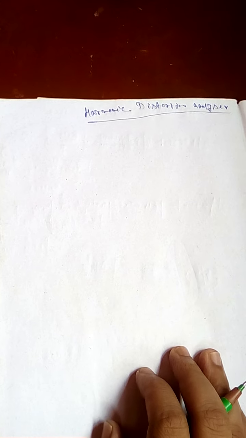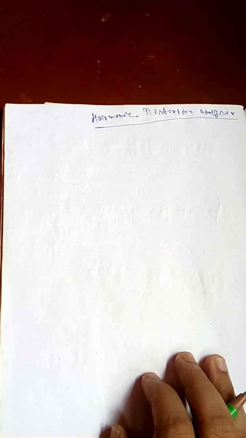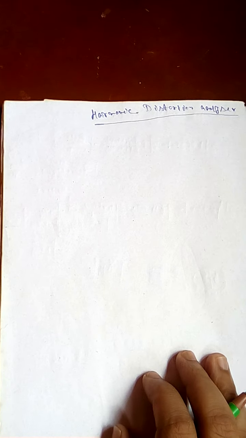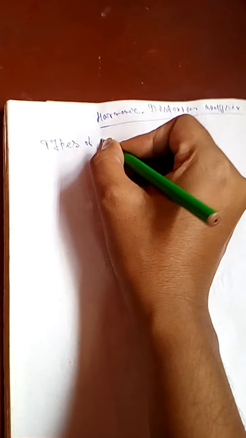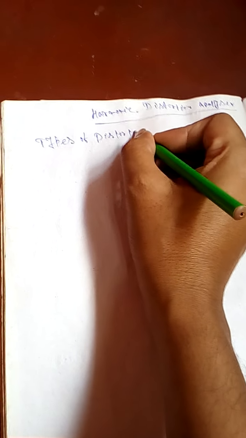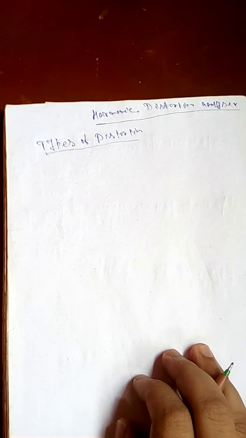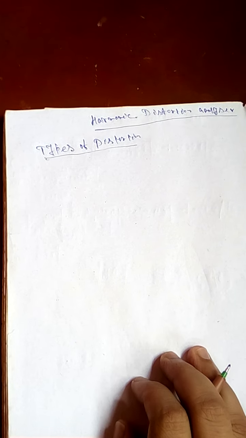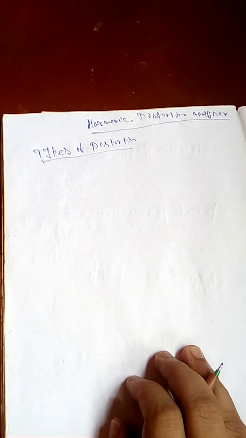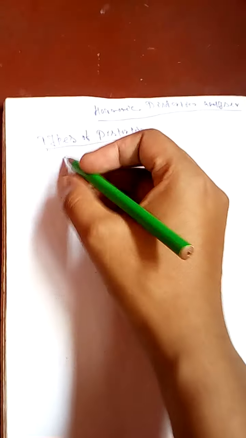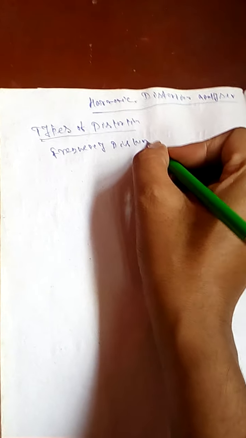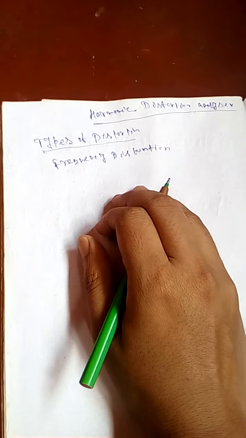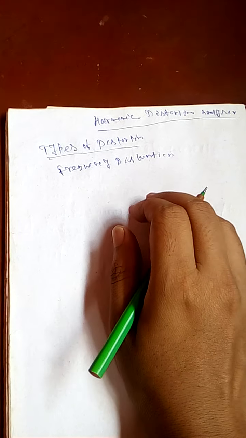Types of distortion: there are many types of distortion. Distortion occurs due to the many devices and components which form an electronic circuit. Different types of distortion may be caused in an amplifier, like frequency distortion. Frequency distortion occurs due to the amplification factor of the amplifier being different at different frequencies.